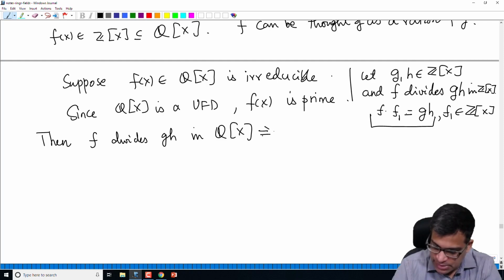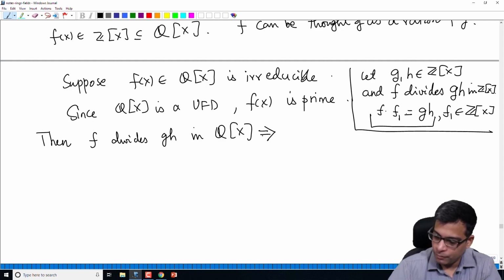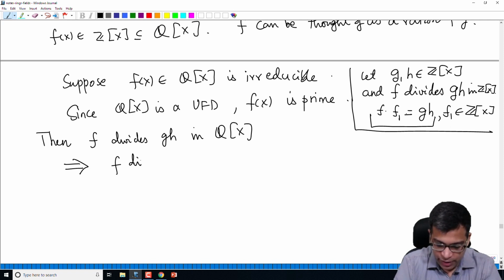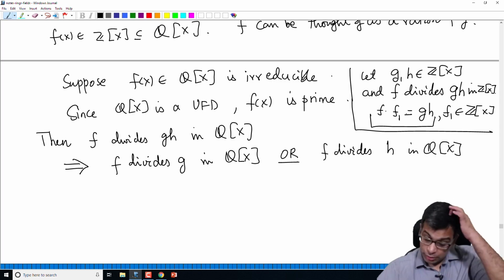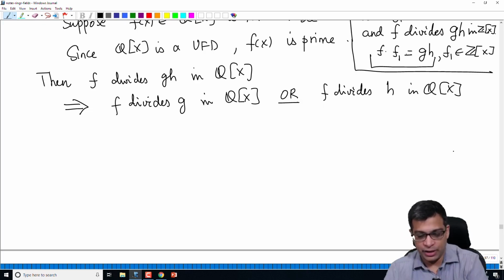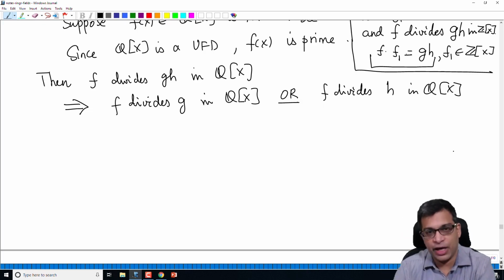But this means, because f is a prime element of Q[x], f divides g in Q[x] or f divides h in Q[x]. Now that means g can be written as f times something in Q[x], or h can be written as f times something in Q[x].